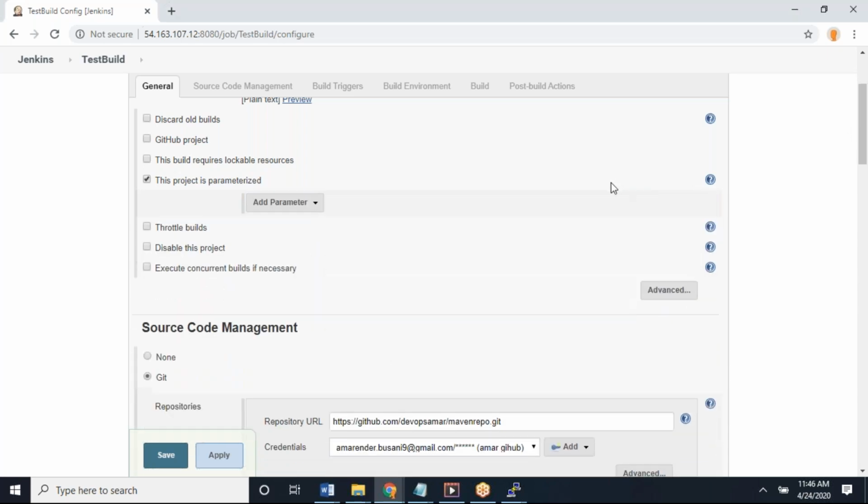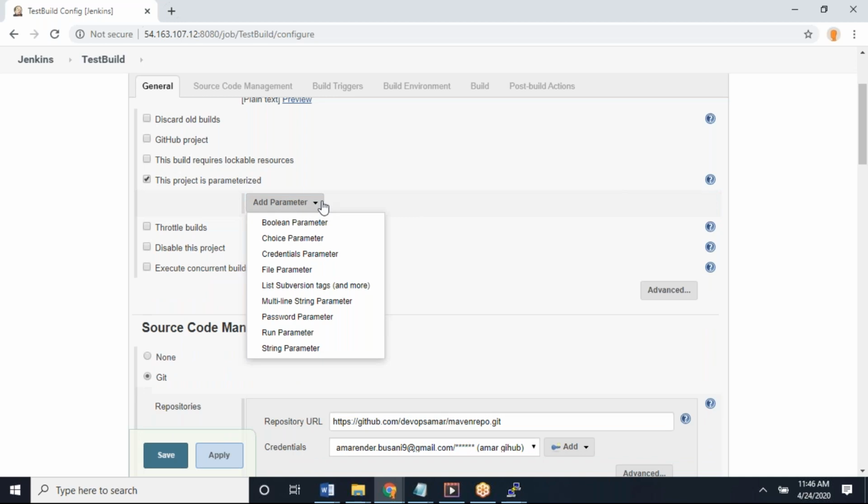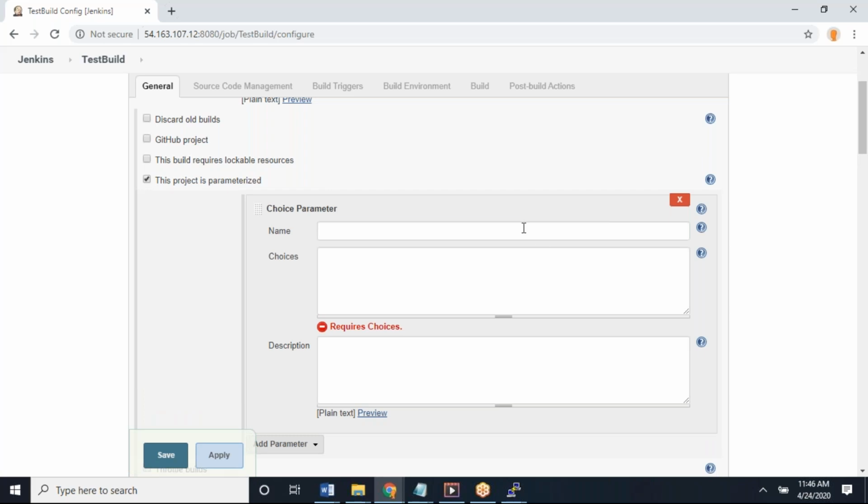Let's create one more type of parameter. Add parameter, choice parameter. Go with choice. So what does choice mean? Again, the parameter is the same, branch only. And for the choices, you will provide all your choices: master, dev, QA, whatever branches you have, line by line. Next line, next branch. Do you have these branches in that repository? I don't think so. Yes, this is just an example I'm showing.